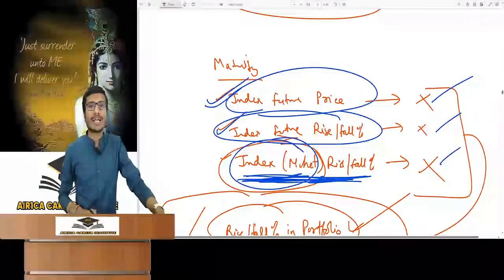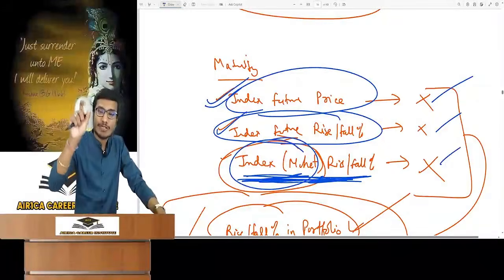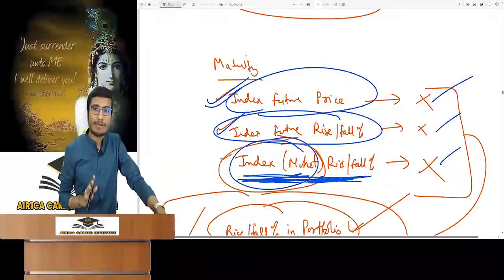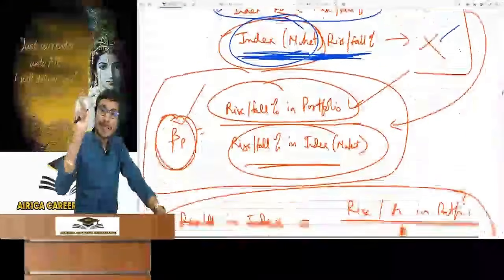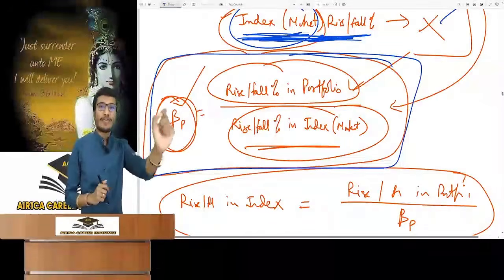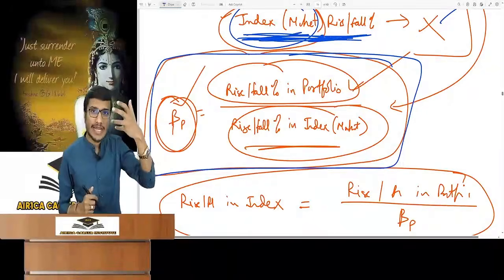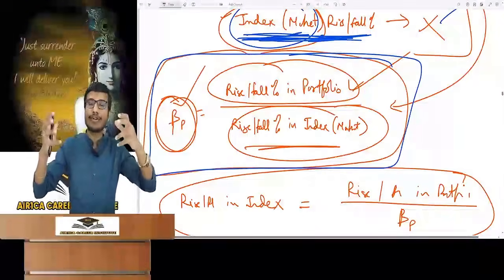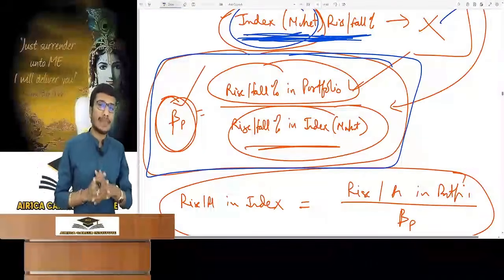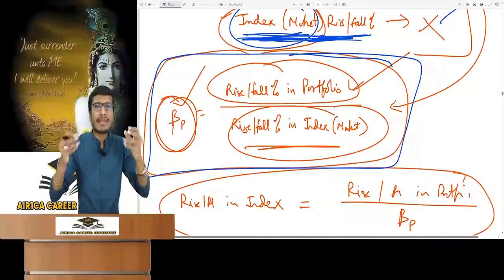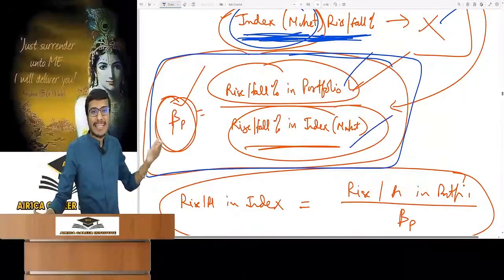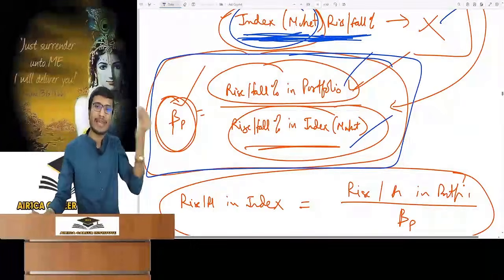But if that too is not given in the question, in that case the beta of the portfolio will always be given in the question. Without the beta of the portfolio, there will be no question of this topic. So you have to take the formula of beta which is given in the portfolio chapter, which I taught earlier, right? Beta of portfolio. Always remember the basic formula of beta of portfolio. Now don't tell me the security beta. What was the basic? Percentage change in portfolio in comparison to percentage change in market. What is the meaning of change? Rise fall percent. So the rise fall percent in portfolio divided by the rise fall percent in market. This is the beta concept which we read.